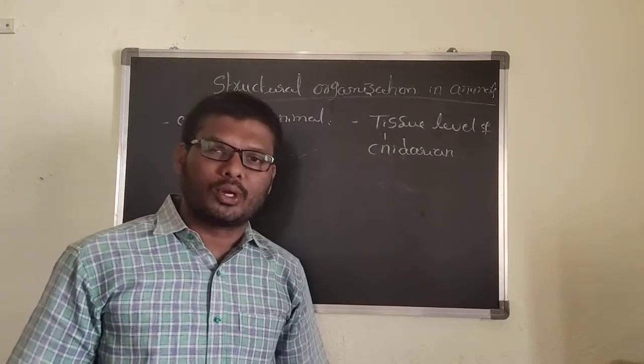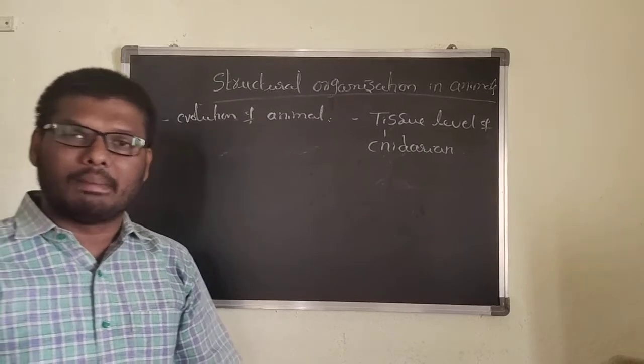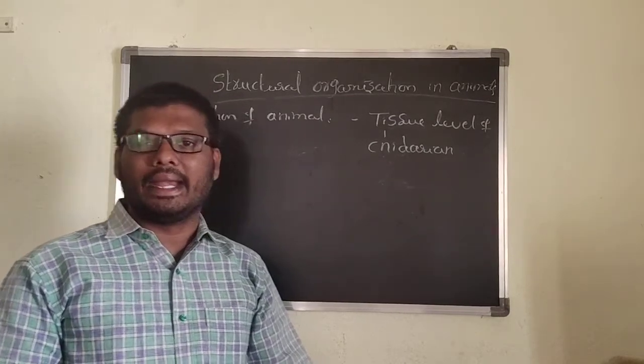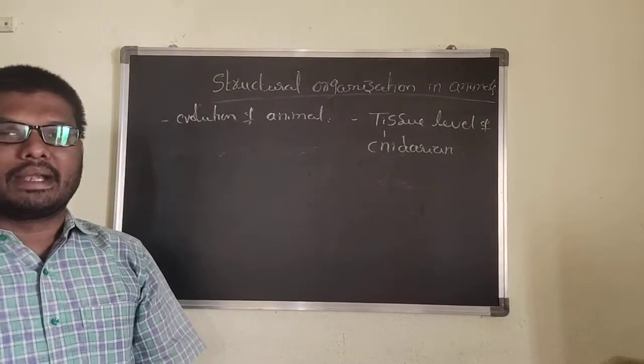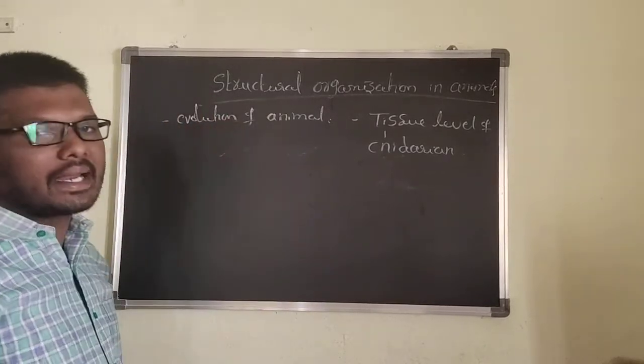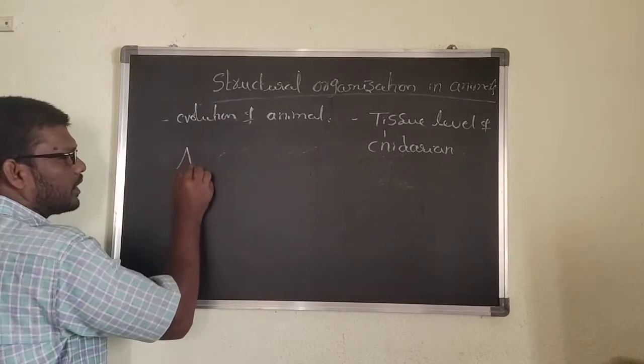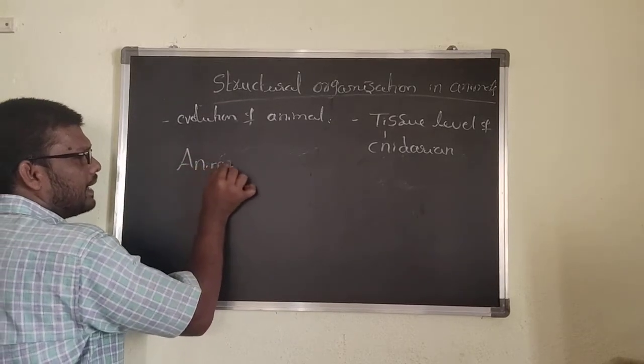And we will discuss the symmetries: asymmetry, radial symmetry, bilateral, pentaradial and biradial symmetries. Now, in structural organization in animals, first we will discuss a very important topic, that is the animal tissue.